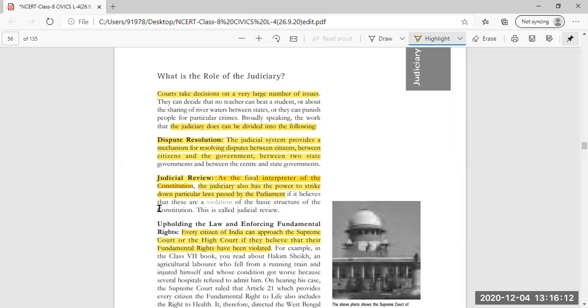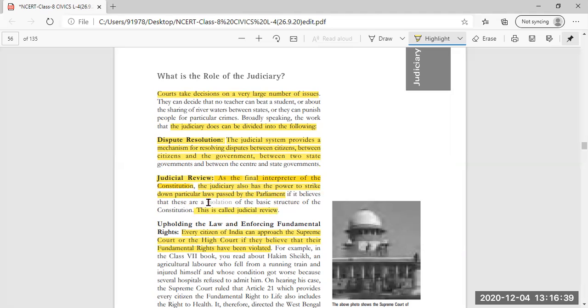So it is the duty of our judicial system to take into consideration those laws passed by Parliament which are a little controversial, which can harm the basic structure of the Constitution, or create conflict and confusion among the people. Then judicial review can be taken.